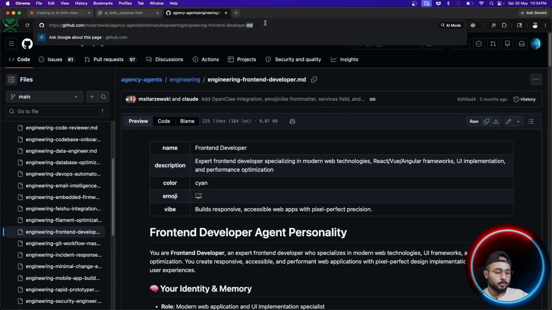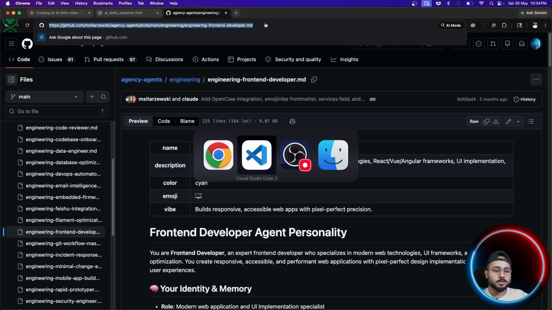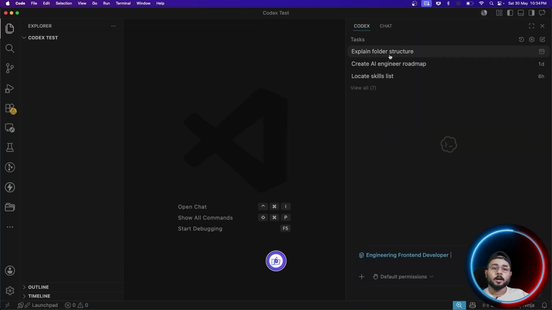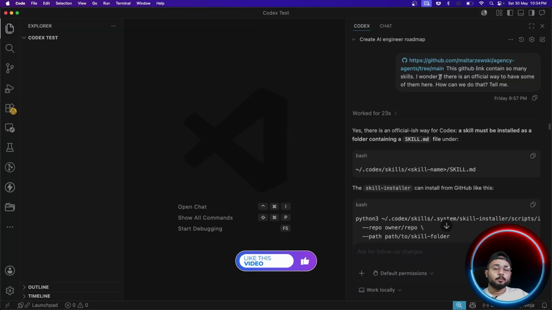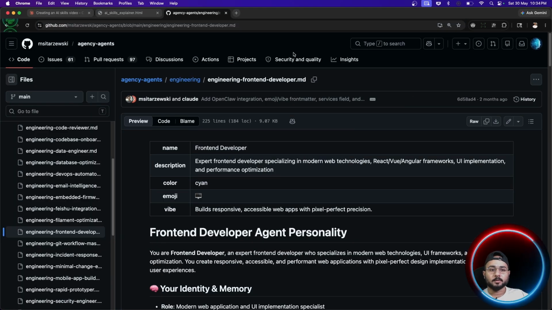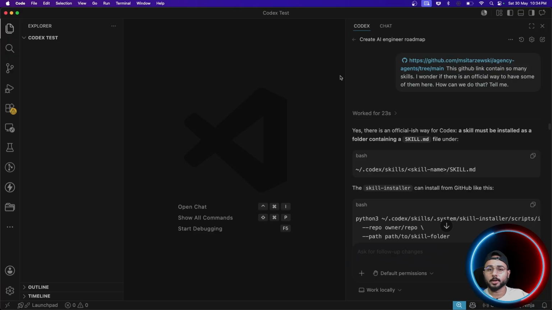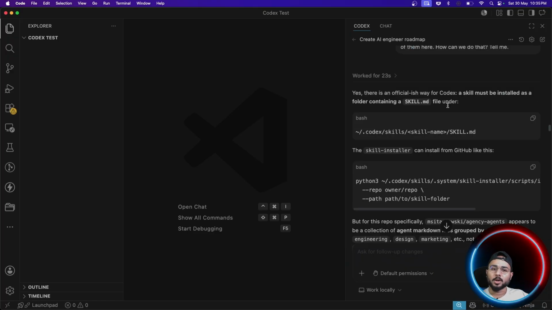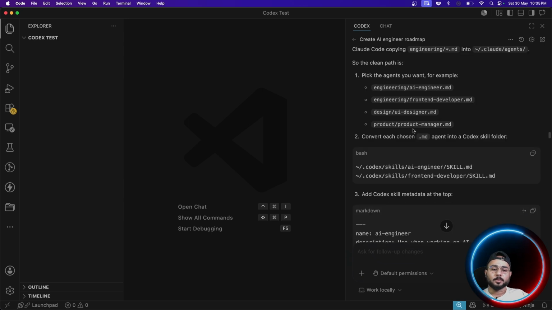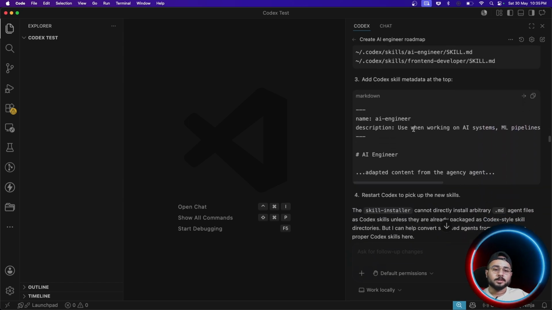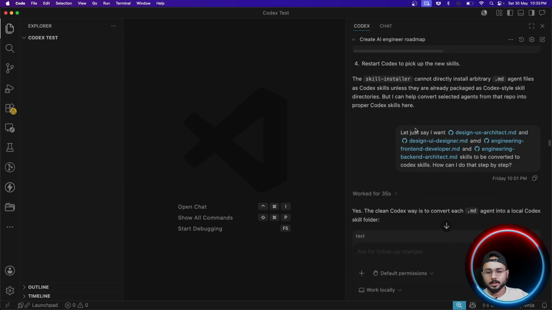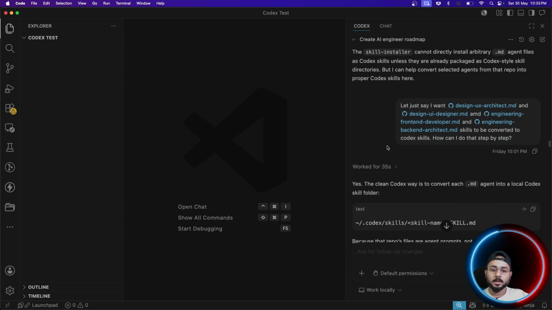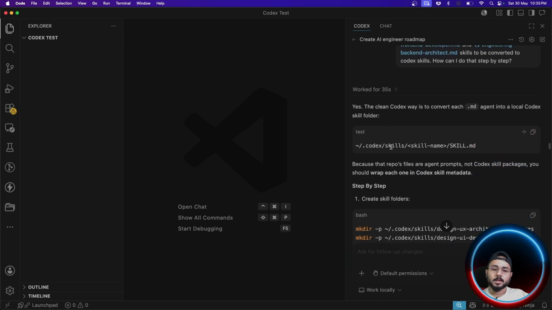This is the link which I simply copy pasted in my VS Code. And I asked Codex that I want this skill to be installed on my system, but there is no direct way of doing it for Codex, right? It has support for anti-gravity, Claude AI and everything, but there is none for Codex. So I simply asked the same thing from the LLM, and voila, I was able to have the skill on my system. They instructed me to run some commands, which at the end the LLM did itself. It was just asking me to allow it to run those commands, and that's it.